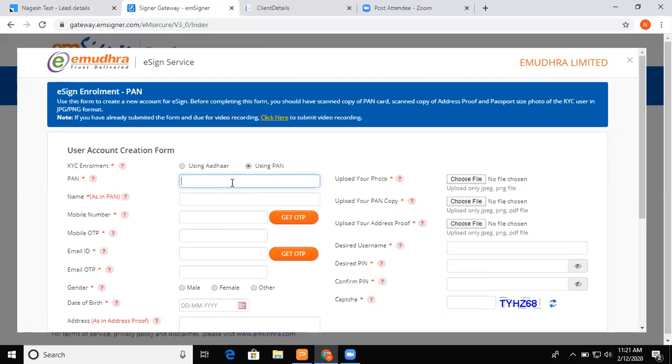If you are copying the PAN from eKYC, make sure that you are not copying any space or comma, or any extra error or full stop. In my case, I'm not copying from the one KYC page. As far as this demo is concerned, I am doing it with my own document, so I know everything by heart and am entering it manually. I will also advise you to enter it manually, and if you're copying, make sure, because sometimes when we copy,